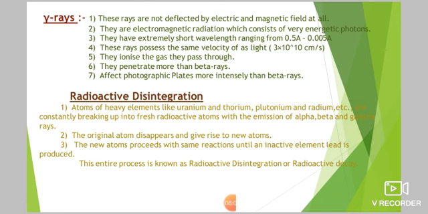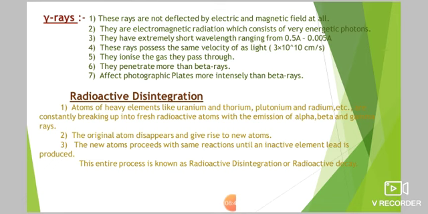Then radioactive disintegration. What is radioactive disintegration? It is the process through which heavier, bulkier, more massive elements break down into new radioactive elements, or radioactive nuclei. The original disappears and a new one is formed, and these reactions go on continuously and spontaneously without any break.